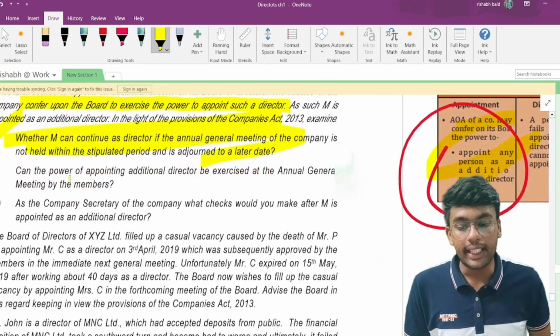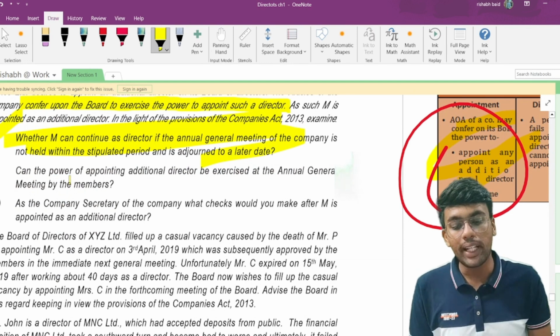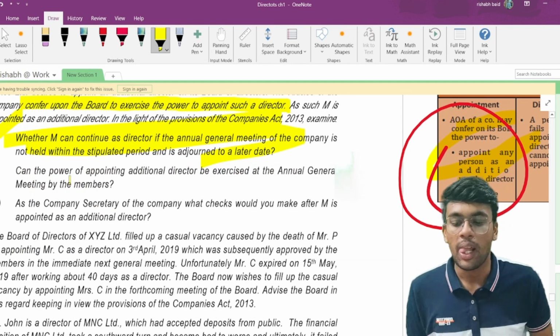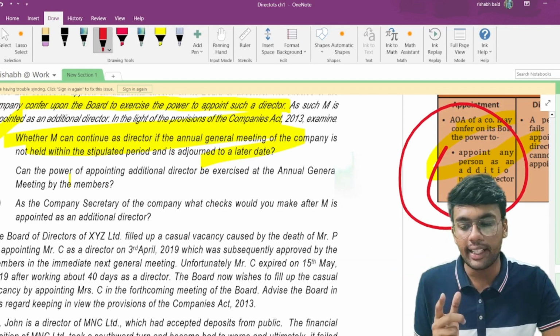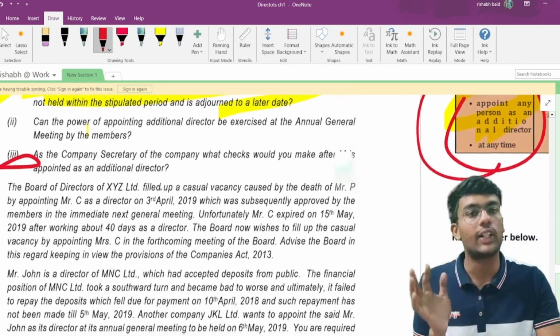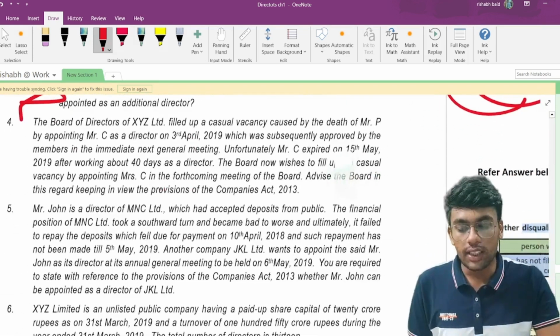Now, as the company secretary of the company, what checks would you make after M is appointed as an alternate director? This question is not relevant because you need not write a scripted answer, and therefore you can cancel this question in your module. Now, question number 4.